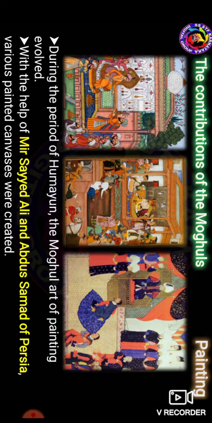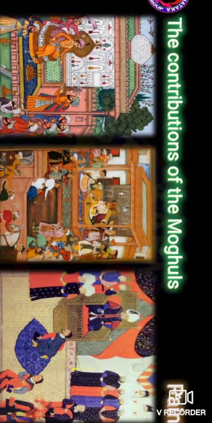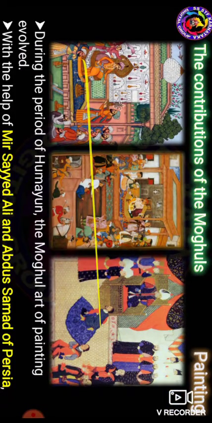There is also painting. In Humayun's time, the Mughals loved the art of painting. With the help of Mir Sayyid Ali and Abdul Samad from Persia, various paintings and canvases were created. There were 17 artists in Akbar's court, and 30 artists among the Hindus. The famous among them were Daswanth, Basawan, Lala, Jagannath and Mukunda. So those are some of the main painters we have to see in the Mughal dynasties.